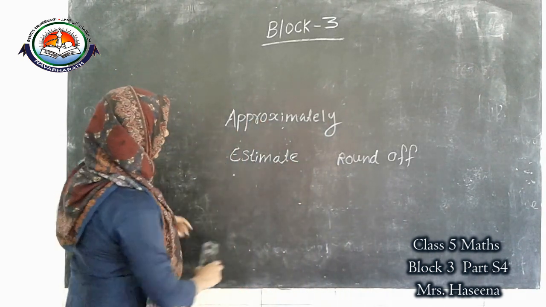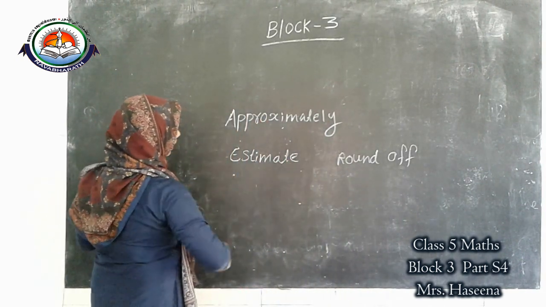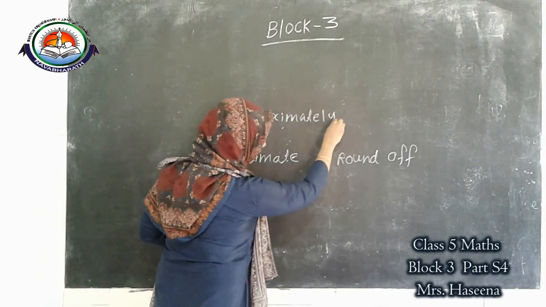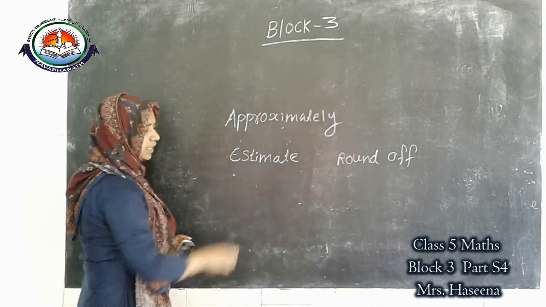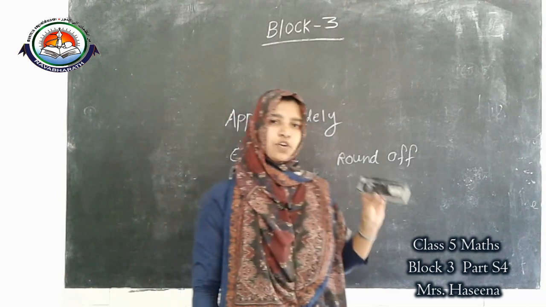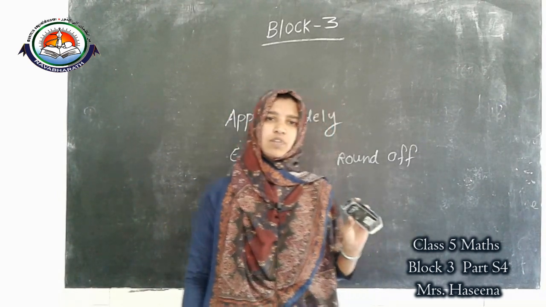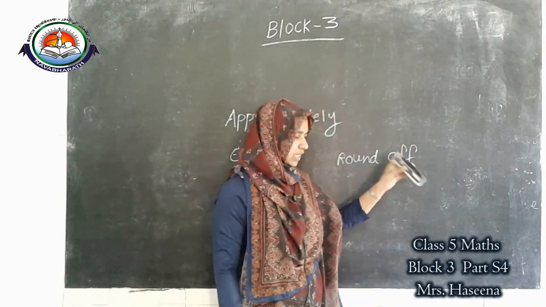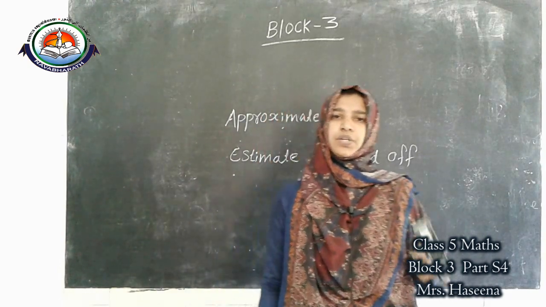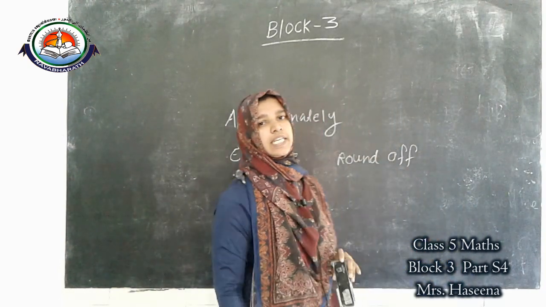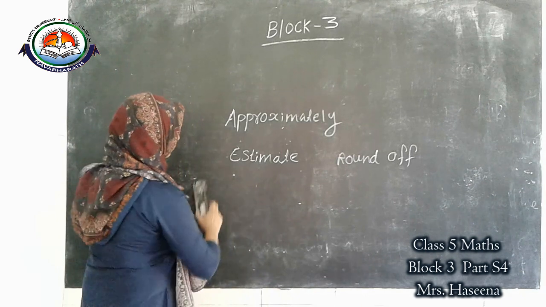What is that new word? Approximately. Approximately means estimate. For finding estimate value, what is the first step? First step, we want to round off the numbers. Okay.